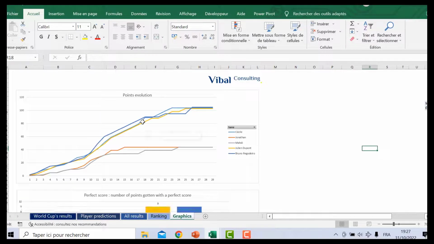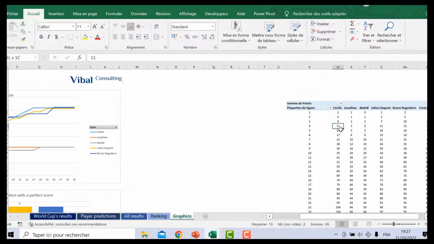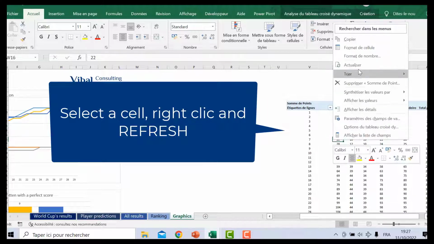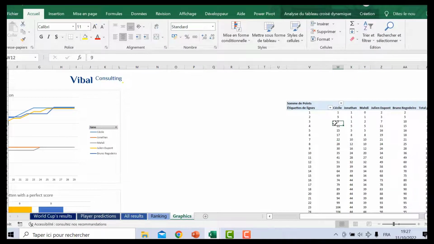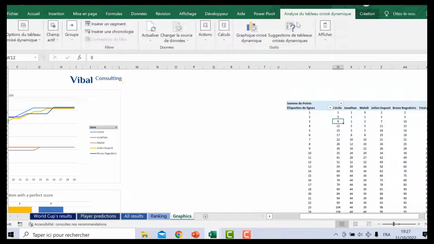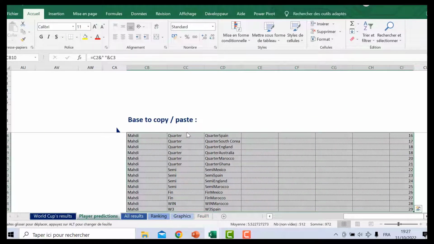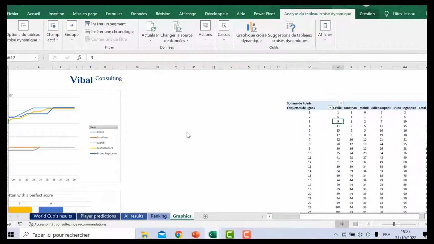So I have added another tab, the graphics tab. There you just have to update the pivot table on the right. So you click right, you click on refresh. You can also go on the top to the analysis tab. You click and refresh all, and you have the evolution of the ranking of the World Cup.